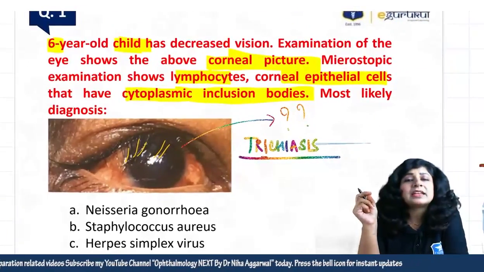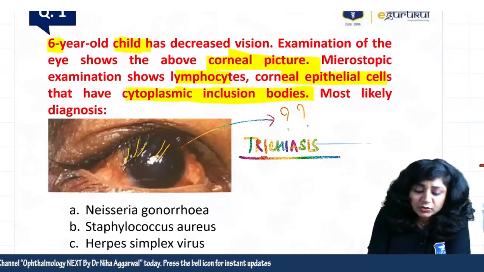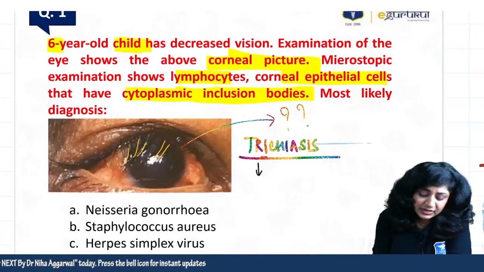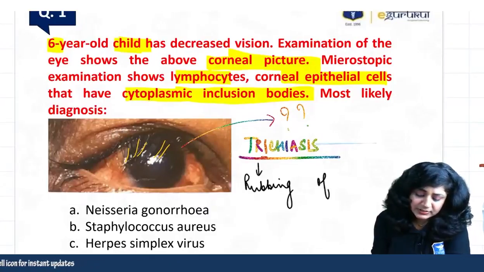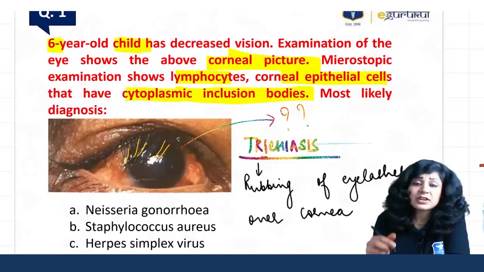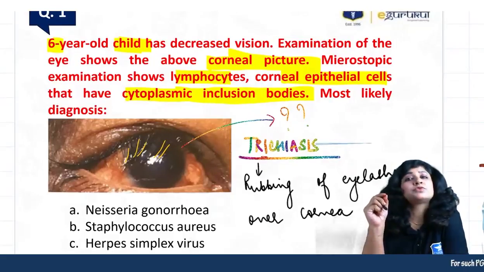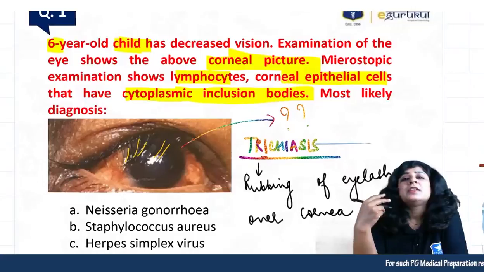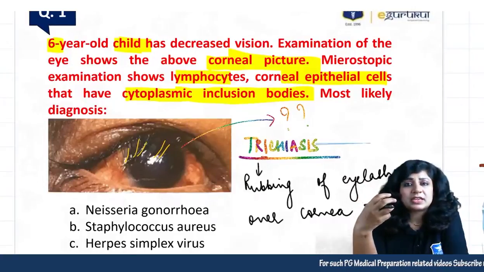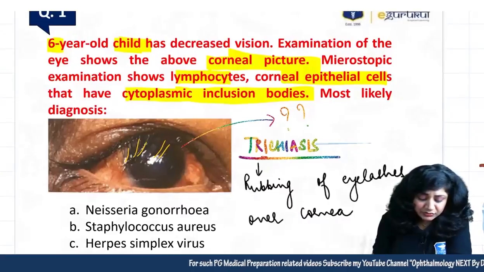So trichiasis means the rubbing of the eyelashes over the cornea, and even if one eyelash rubs the cornea, it is sufficient to call it trichiasis. Now, where do you get this trichiasis? The answer to this question is Chlamydia trachomatis.